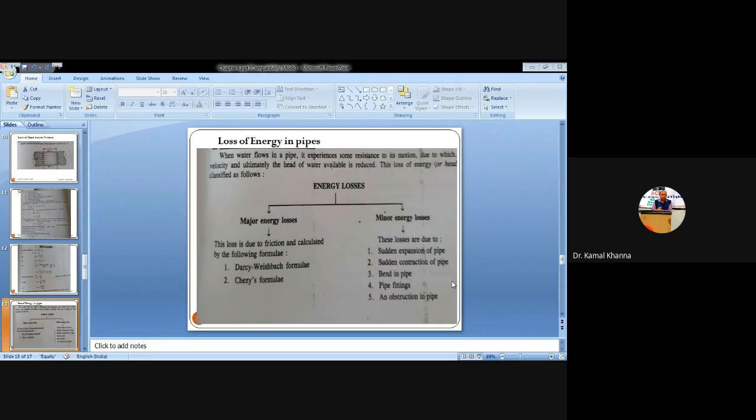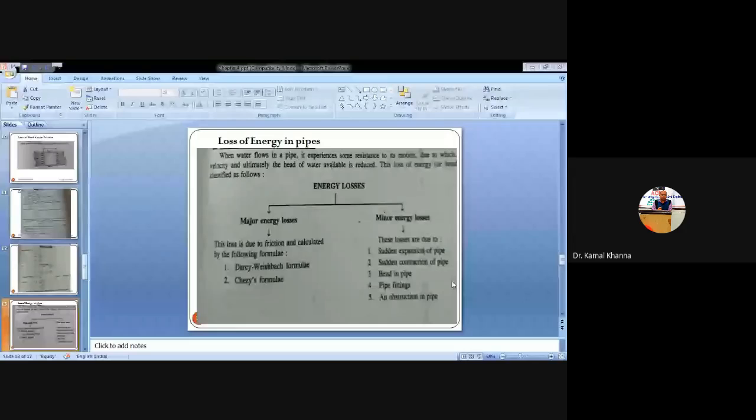that contraction. That sudden contraction of pipe loss always falls in the category of the minor energy losses. So due to these losses which we are studying, there is a lesser amount of energy loss being experienced when water, or any fluid, is flowing from one point to another point. But the loss of head due to friction falls under the category of a major loss. That is, due to this frictional force, there is a lot of loss being experienced when the fluid is flowing from one end to the other end.